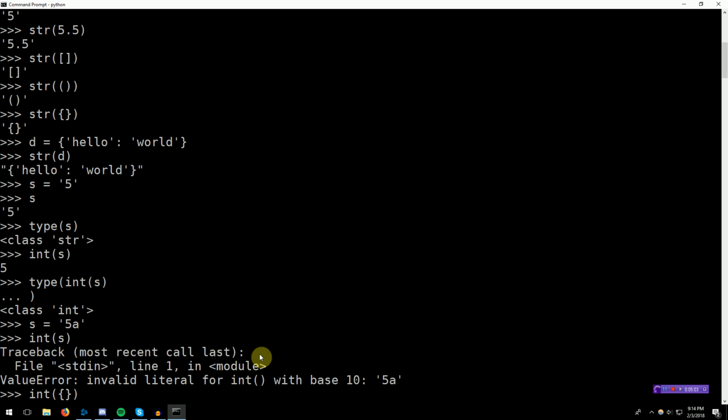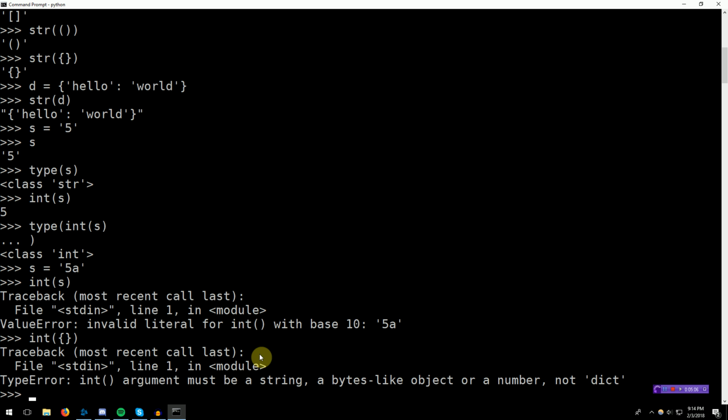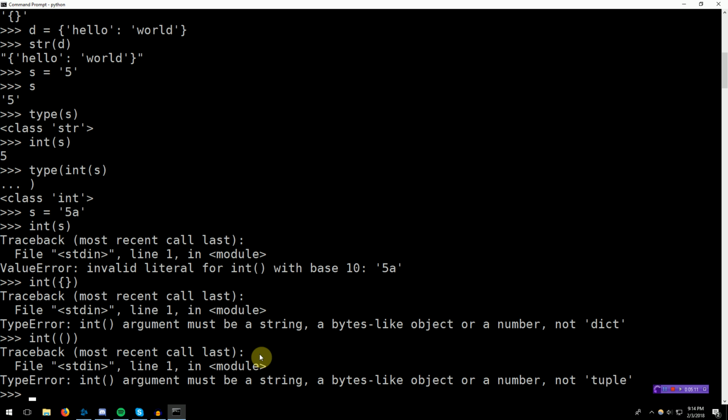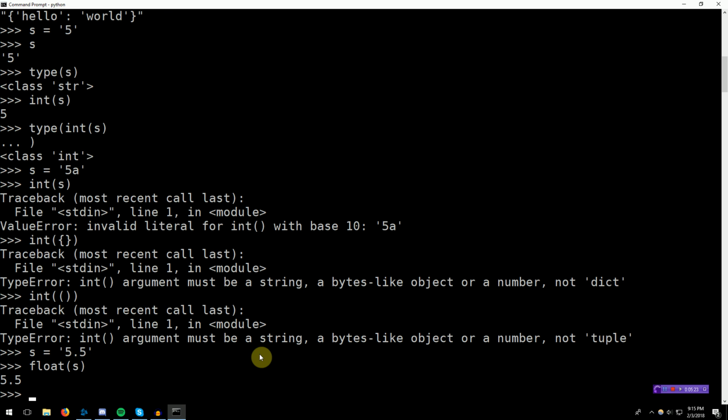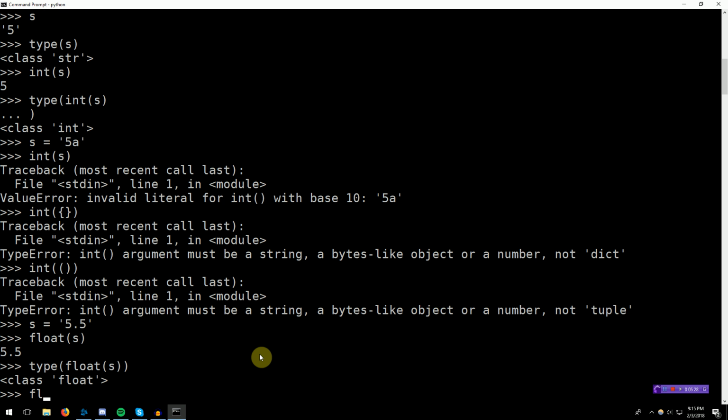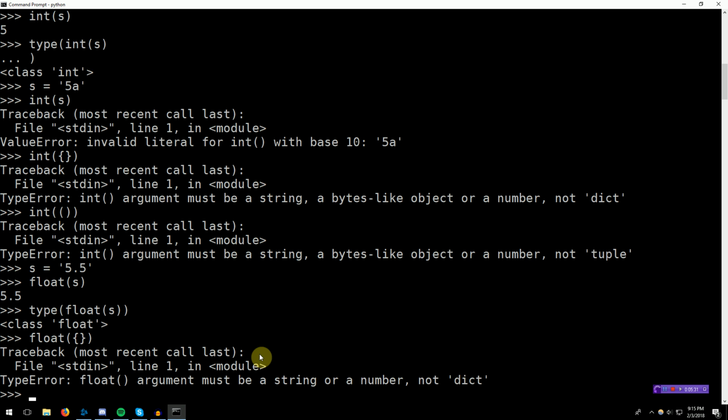If we try to take int of an empty dictionary, we can't do it. Or int of a tuple, we simply cannot do it, because that doesn't make sense. How would you convert that into an integer? But we can do it with str. Same thing with float. If we have s equals the string "5.5", we can convert s to a float. Type of float of s, it's a float. But we cannot convert a dict to a float. So there's some flexibility.